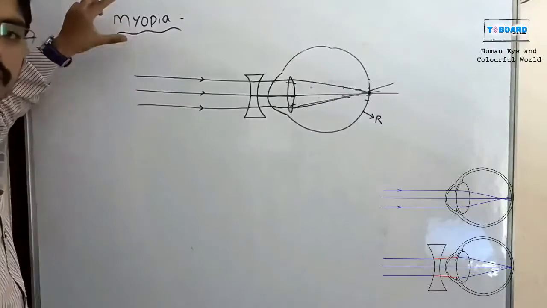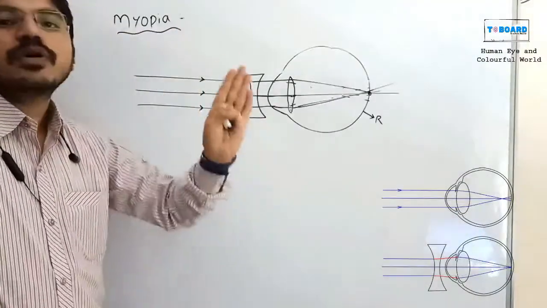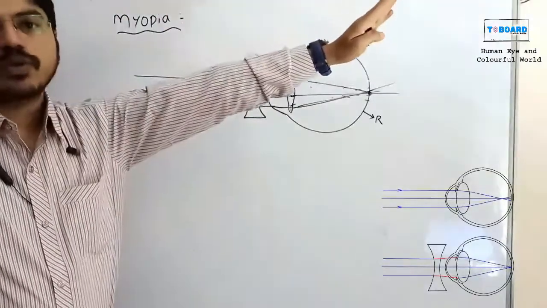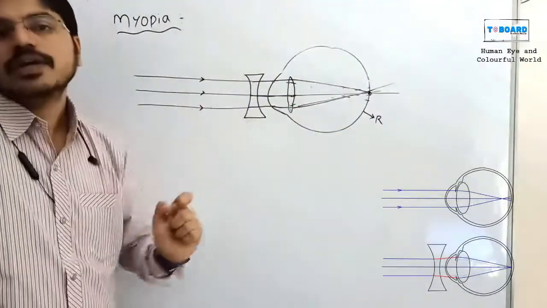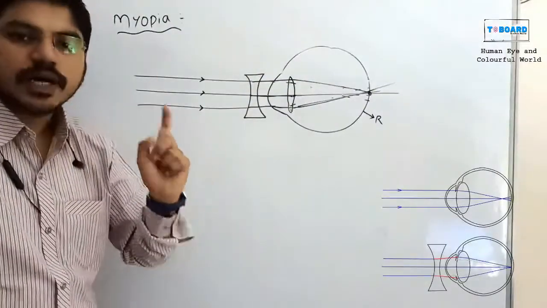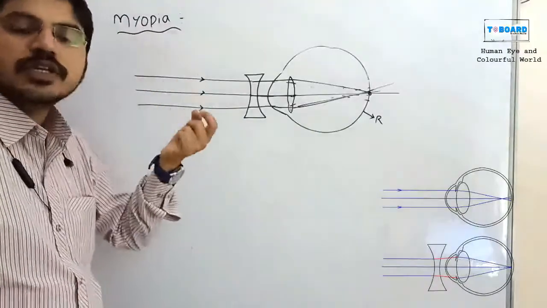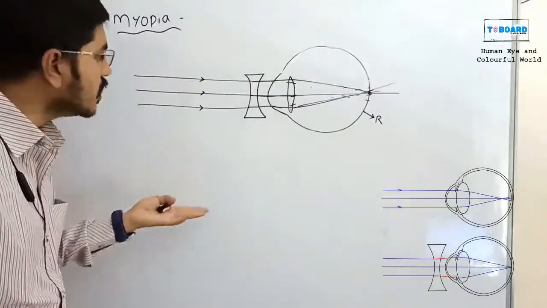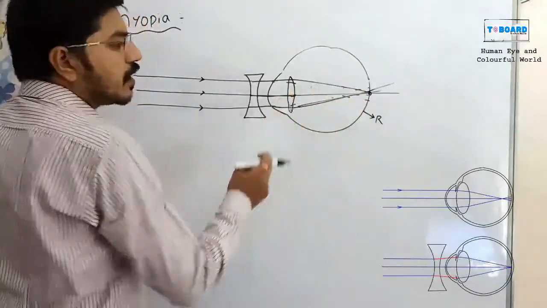Myopia defect means, again I am going to explain what that is. The people are not seeing the long distance objects. They cannot see the long distance objects, they can see the nearby objects. Those people have the myopia defect. Another name is nearsightedness. Nearsightedness forms an image in front of the retina.